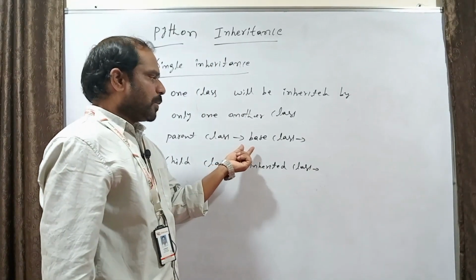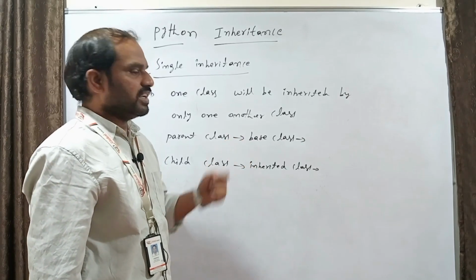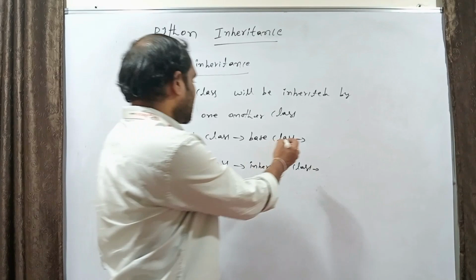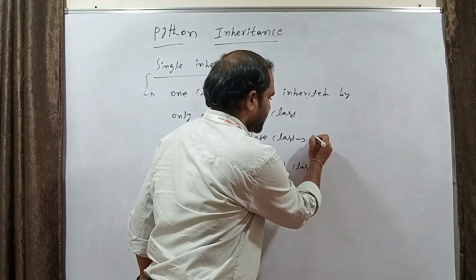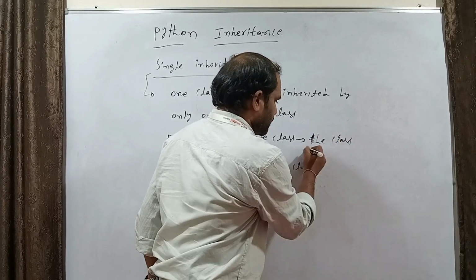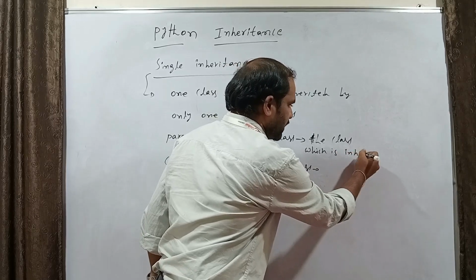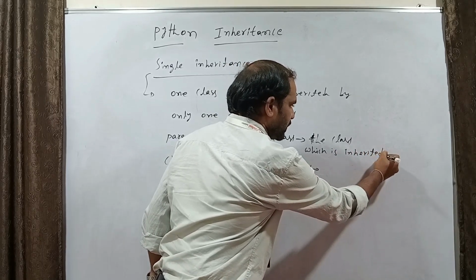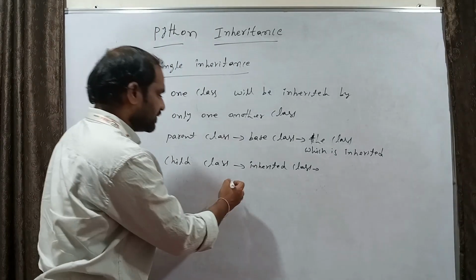What is the parent class? The class from which another class is getting inherited. The class which is inherited into another class is called the parent class. And what is the child class?